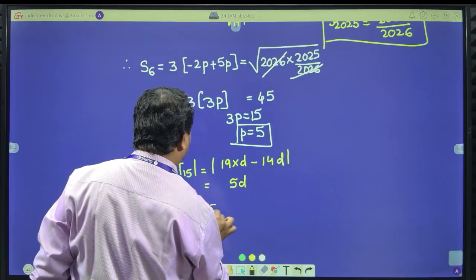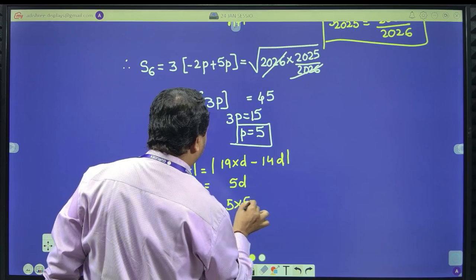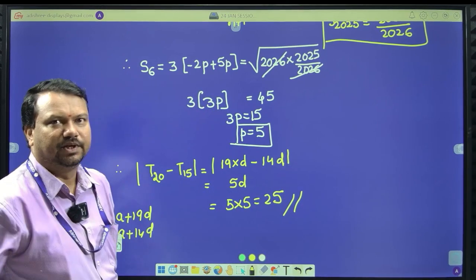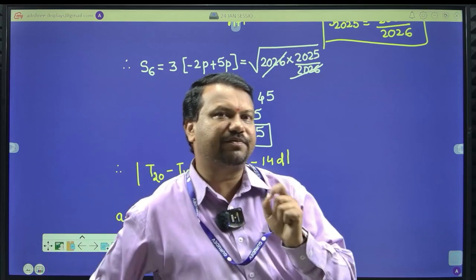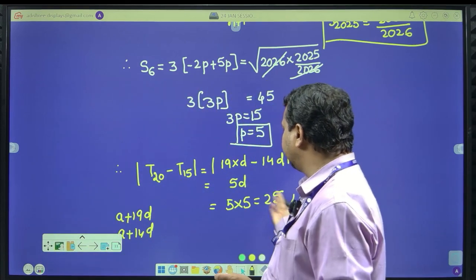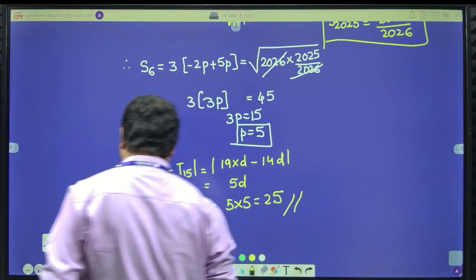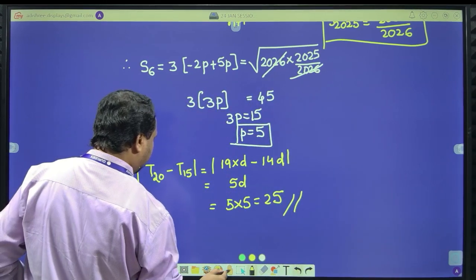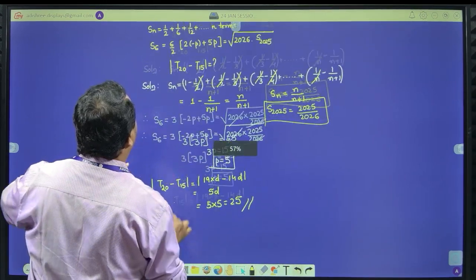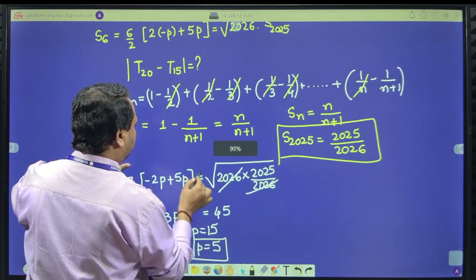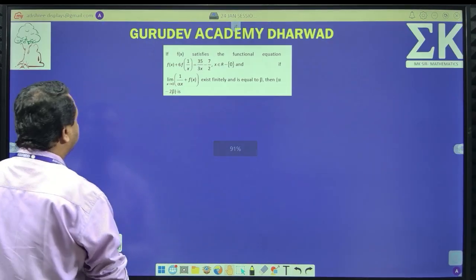That is 5 into 5, which must be equal to 25. That should be the right answer, because he has clearly mentioned that the common difference is p in the problem. So the common difference is equal to 5, which we have already evaluated. Therefore your answer is 25. It is a numerical type question, so no choices at all. Directly we have solved. Done? Let's go for the next one.